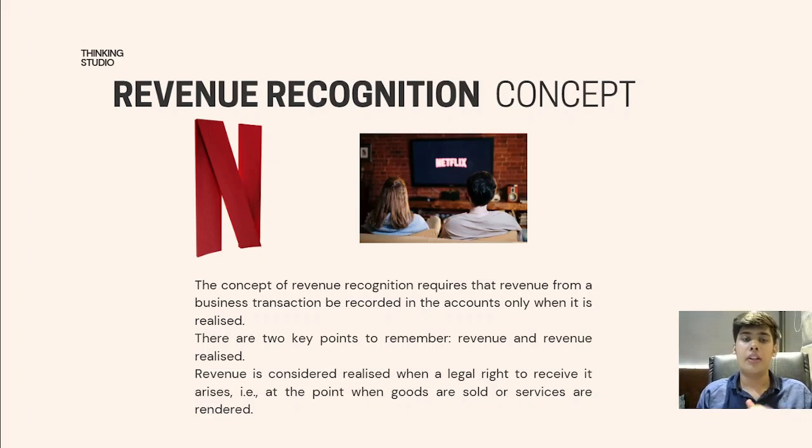Now you might be wondering, I want to watch Netflix now, but they collected 12 months of money in advance. What are they going to do with so much money at one time? As per the accounting concept, we only record the transaction relating to that period.